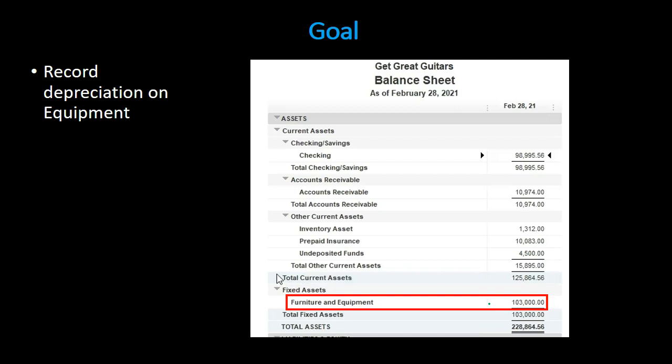So that's going to be the journal entry. We'll debit depreciation expense related to, in this case, furniture and fixture, and we will credit accumulated depreciation. We don't see accumulated depreciation yet if we were considering QuickBooks because it's zero, so there's nothing there yet, and therefore the account isn't there.